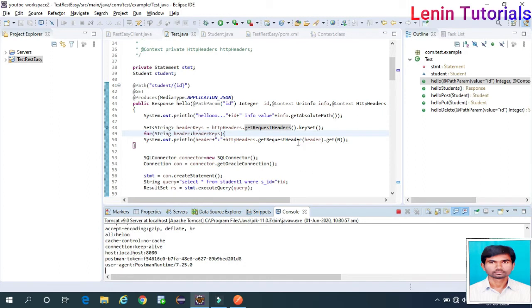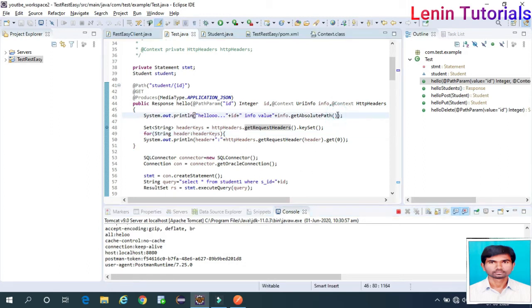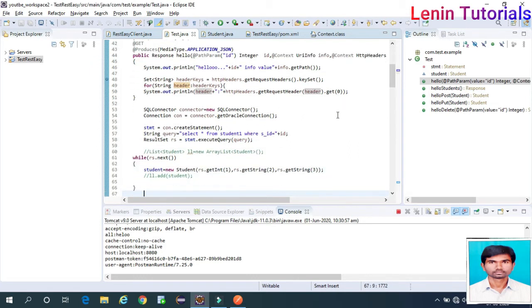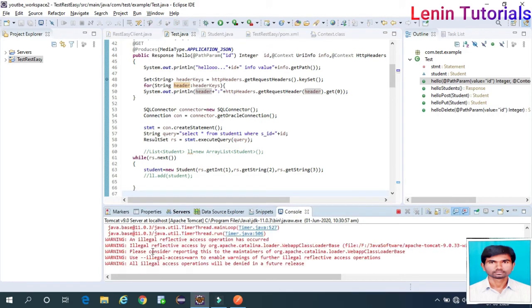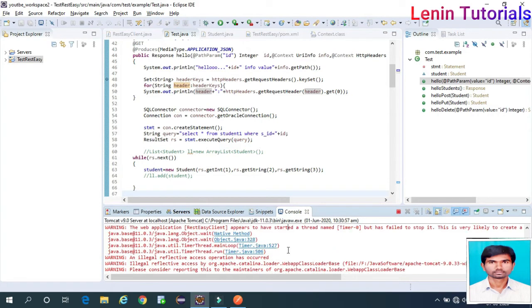Now instead of absolute path, I'm printing only path. Get path. See now what is coming here. Instead of these, connection keep alive, host, instead of cookie, what happened? It is getting restarted. Okay, fine.